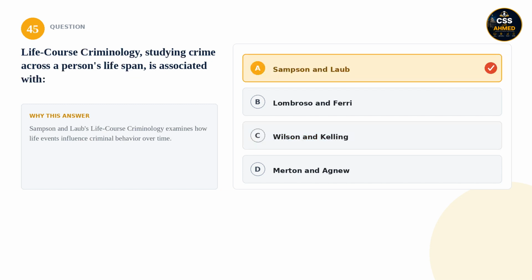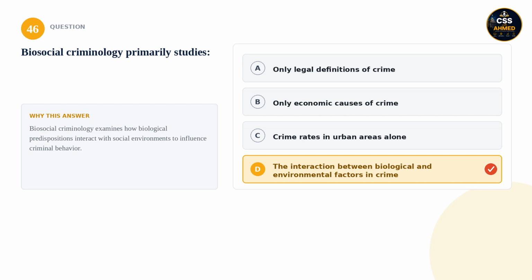45. Life course criminology, studying crime across a person's lifespan, is associated with. Is it Sampson and Laub, Lombroso and Ferri, Wilson and Kelling, or Merton and Agnew? The correct answer is Sampson and Laub. Sampson and Laub's life course criminology examines how life events influence criminal behavior over time.